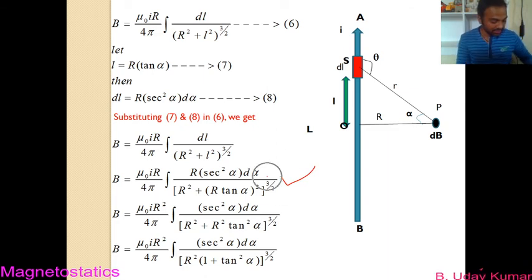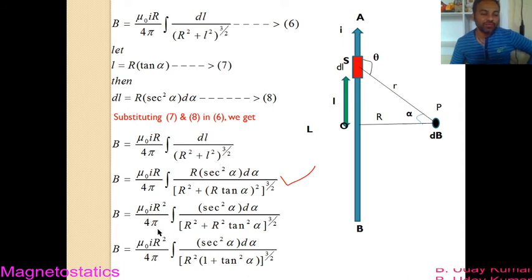Now simplify this one. Check it: mu 0 I, and there is one more R here. If this R comes out, you get mu 0 I capital R square by 4 pi. In the integral part, you get secant square alpha d alpha by capital R square plus R tan alpha whole square, which becomes R square tan square alpha, to the power of 3 by 2.